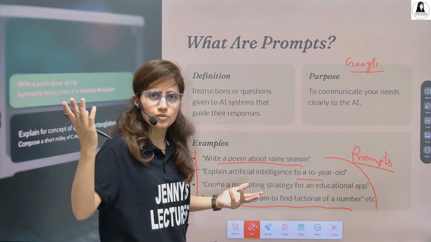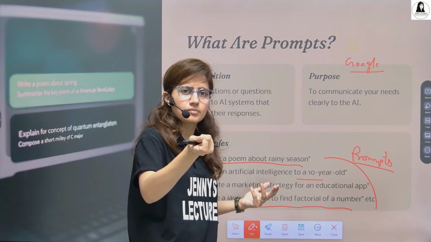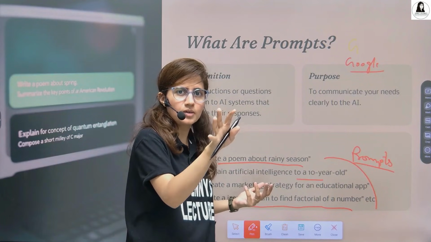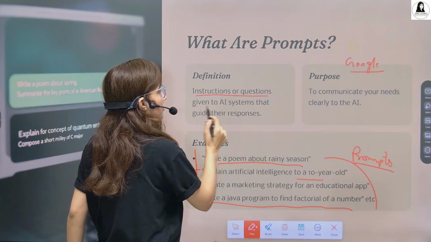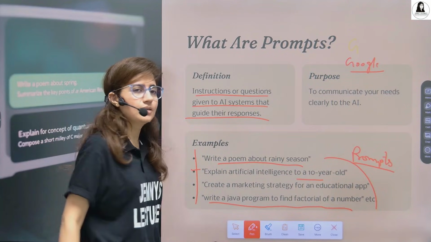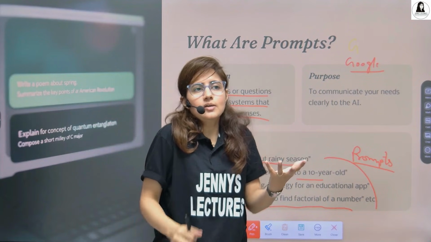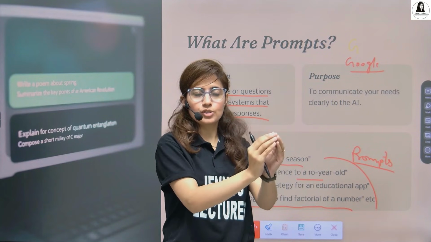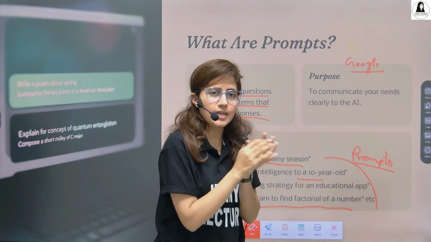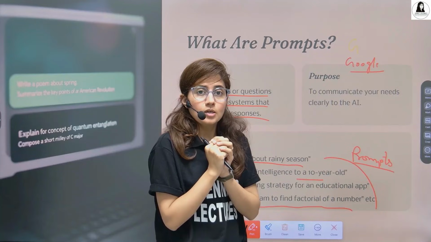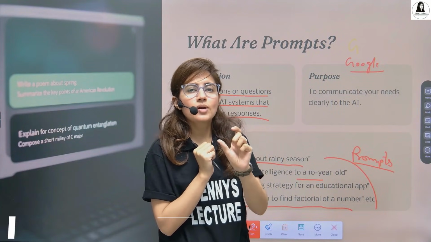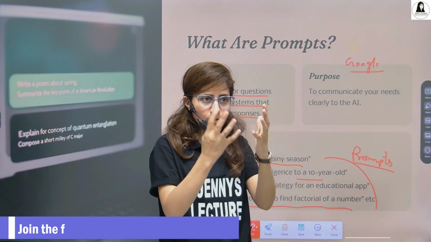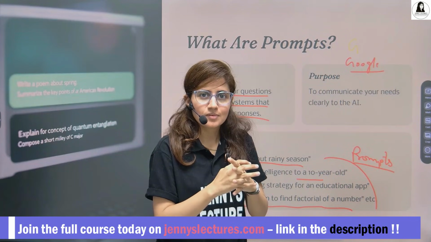There are so many examples. Whatever you search, that is a prompt. Whatever you write to search something, that is a prompt. So, instructions or questions given to AI systems that guide their responses. When we actually talk with AI tools like ChatGPT, Gemini, or any other tool, and we write something, that input in that sense is known as a prompt. They have given it a specific name.